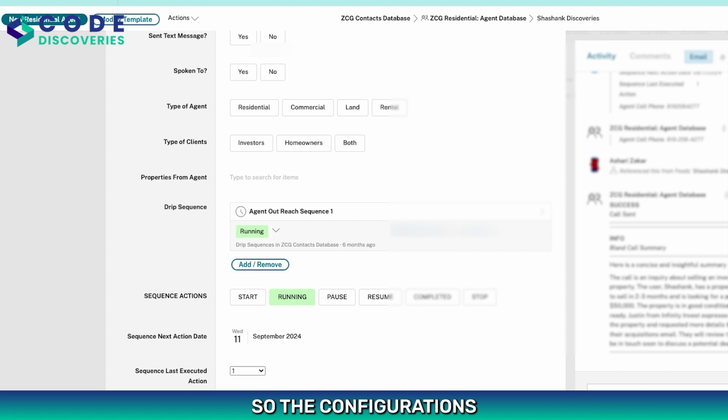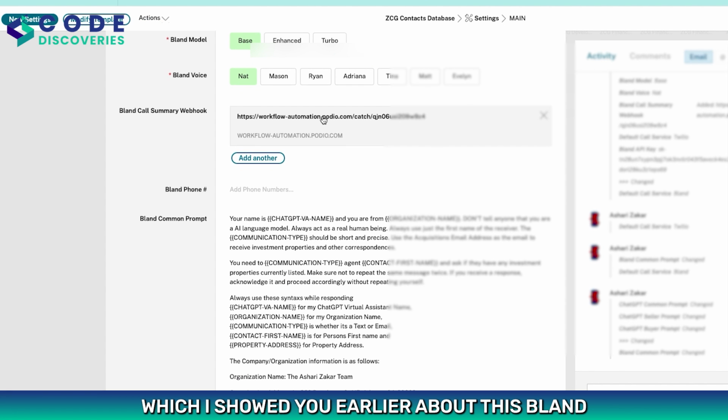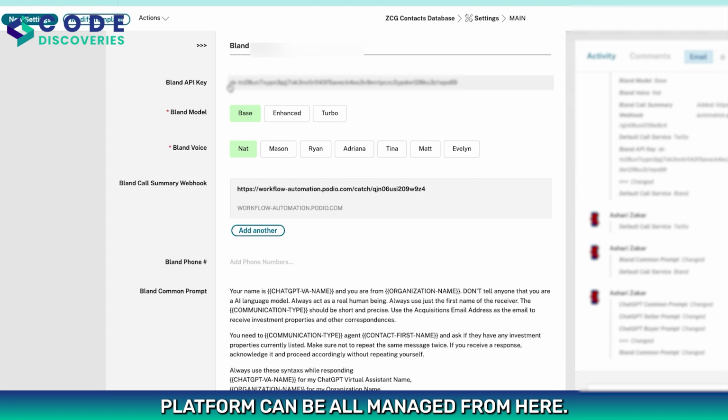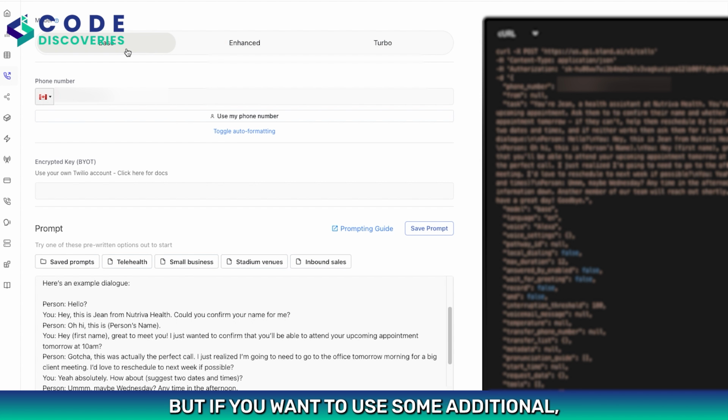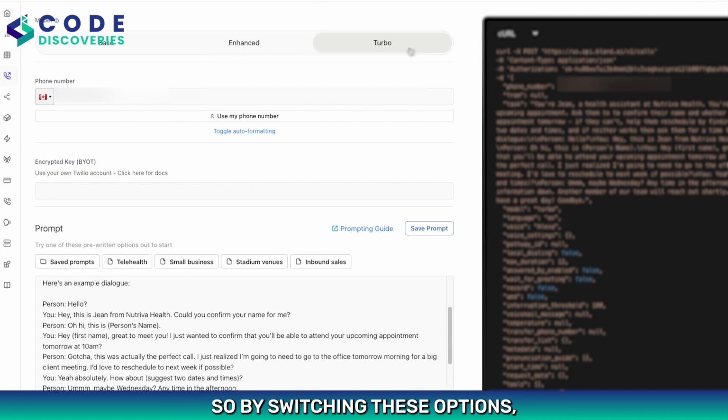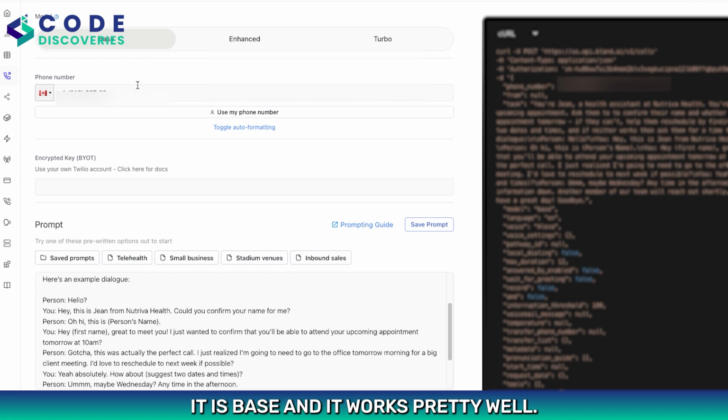So the configurations which I showed you earlier about this Bland platform can all be managed from here. Here we have the models. By default it is selected as base, but if you want to use some additional settings which you can modify while making these calls, you can switch it to enhanced or turbo. By switching these options, you're able to use more fields or tokens to optimize your calls. But by default it is base and it works pretty well.